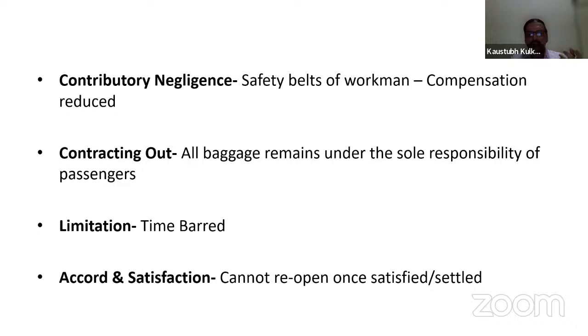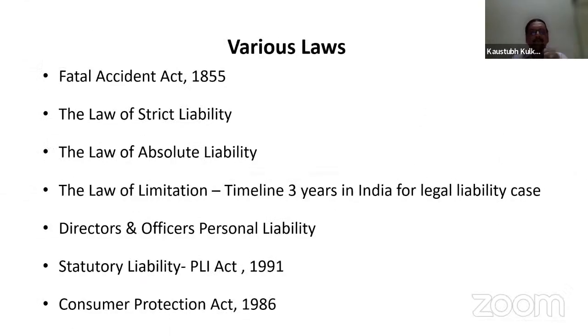That means once the voucher or consent is given by the person who has suffered the injury, accepting this amount of liability towards the injury, he cannot reopen his file and say that what he received is not satisfactory and he wants some more compensation. So these are the defenses.